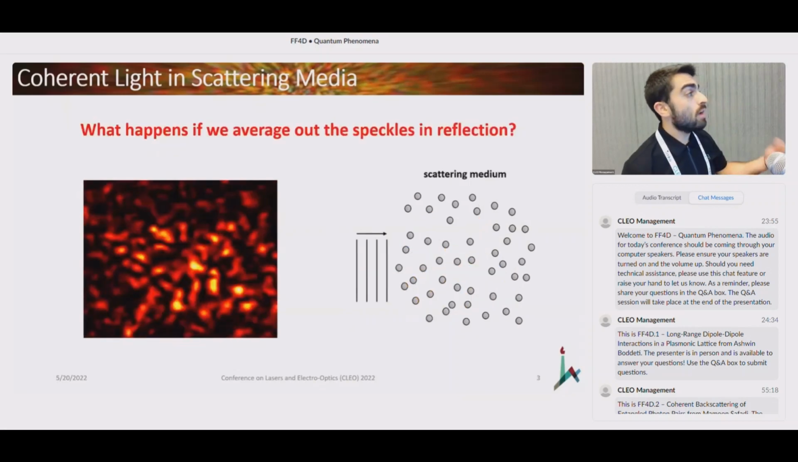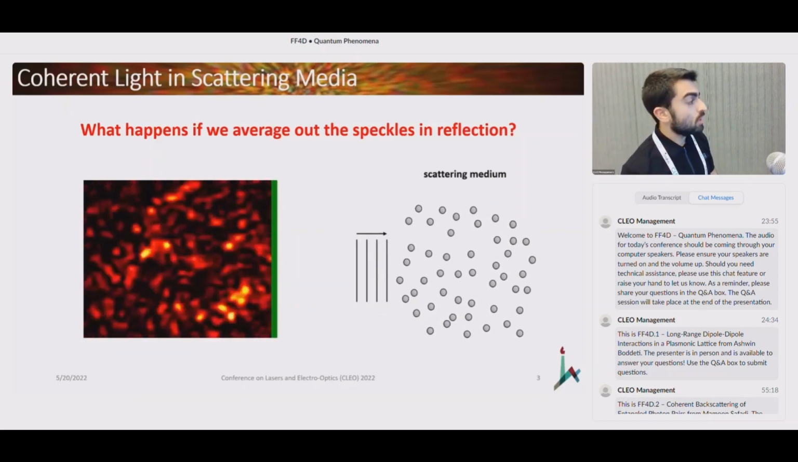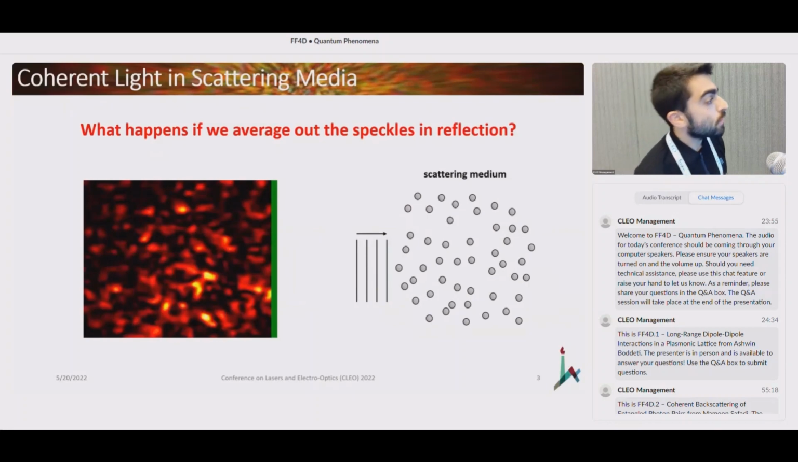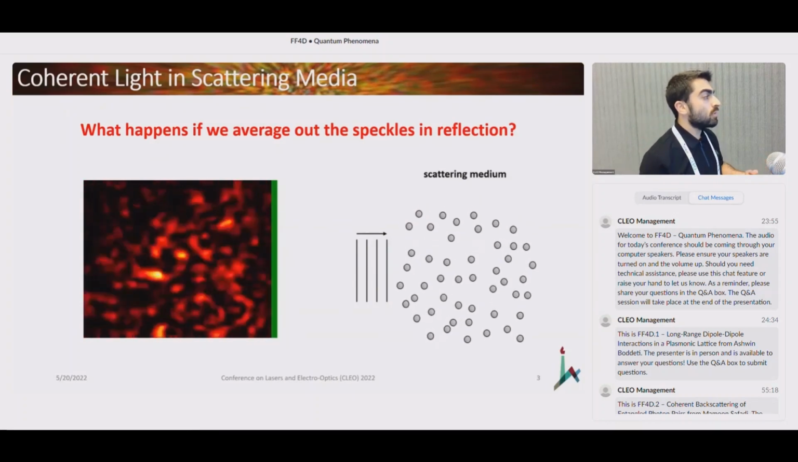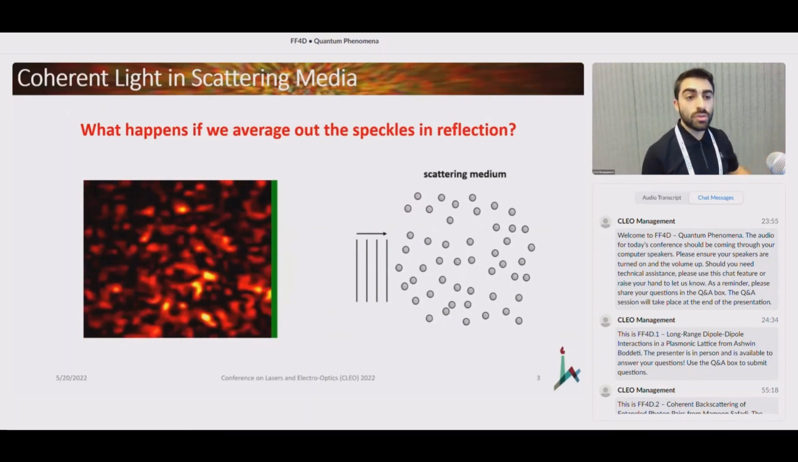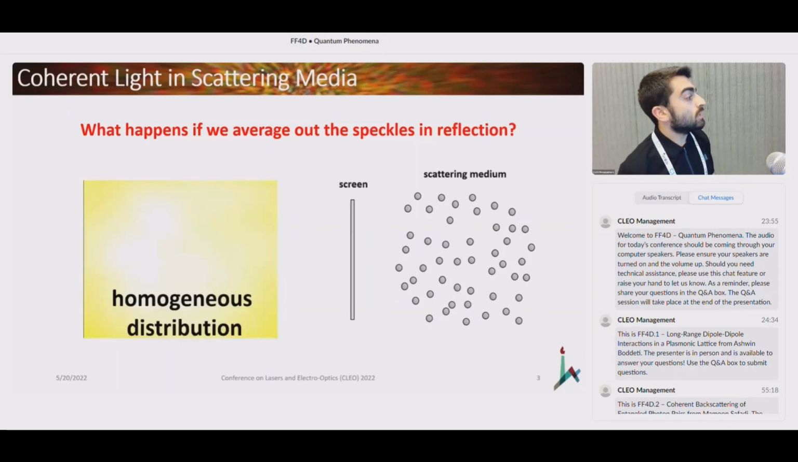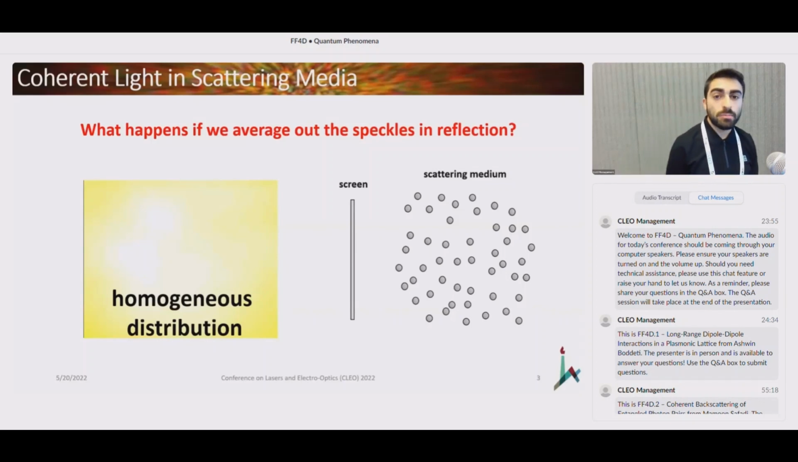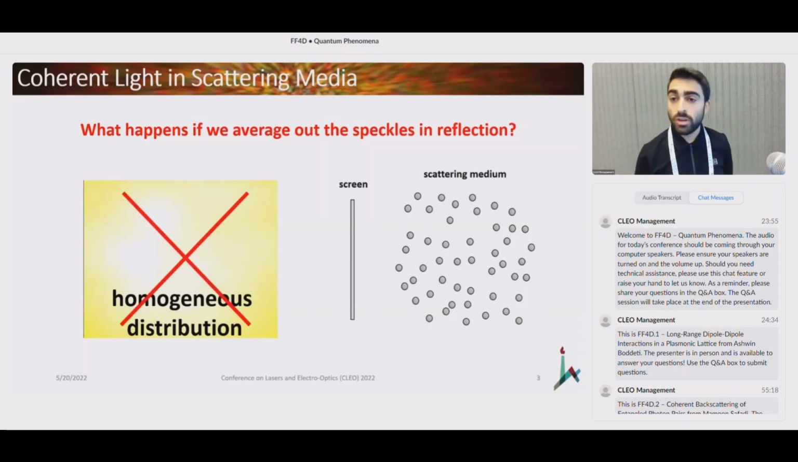Now, suppose we were to average out these reflected speckles. How can we do that? We can, for example, start taking the scattering medium and displacing it in space. What we would have expected to naively see after summing out all these different realizations of the speckle is that we just get a homogeneous intensity distribution on the screen, and all these interferences that I've shown you will just get washed out. However, when researchers conducted this experiment back in the mid-80s, this is not what they observed.